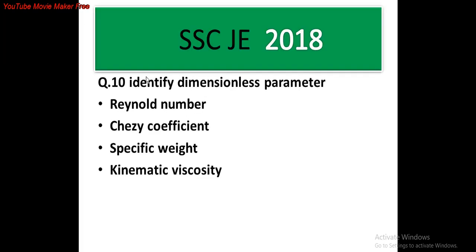Question number 10. Identify the dimensionless parameter. A, Reynolds number, B, Celsius coefficient, C, specific weight, D, kinematic viscosity. The option is Reynolds number, A. Reynolds number is the ratio of two forces.